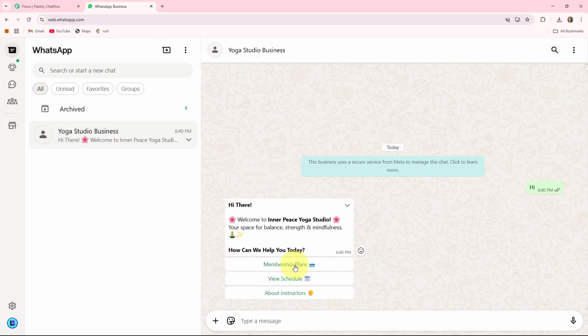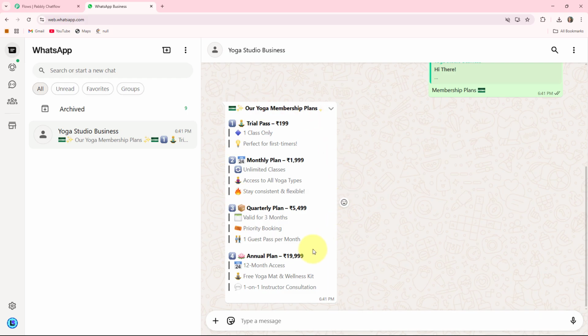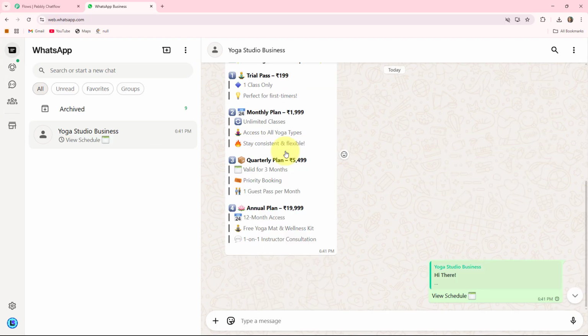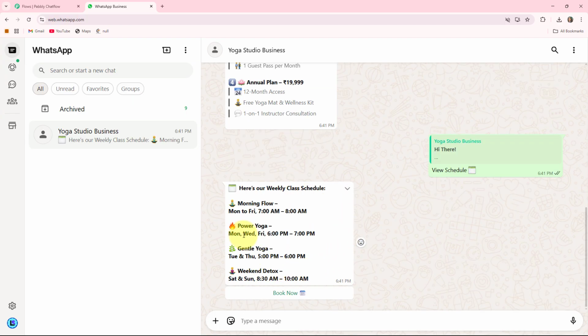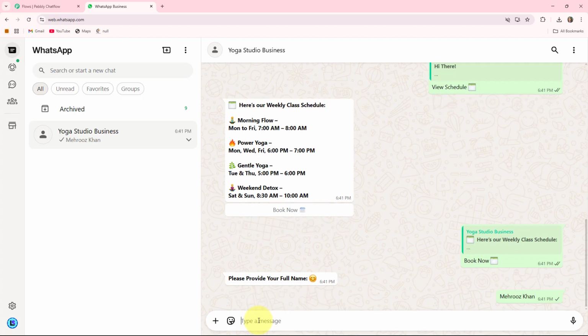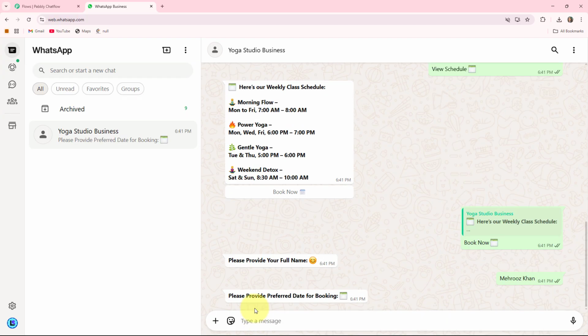If I click on membership plans, then you can see it will respond to me like this, providing the plan details they are offering to their clients. If I click on view schedule, then you can see it will provide me all the details of the weekly class schedule, including days, timing and one button, that is the book now button. If I click on this, it will ask me for my full name. So here I am providing my full name. After that you can see it will ask me for the preferred date for booking. So here I am giving them one date.